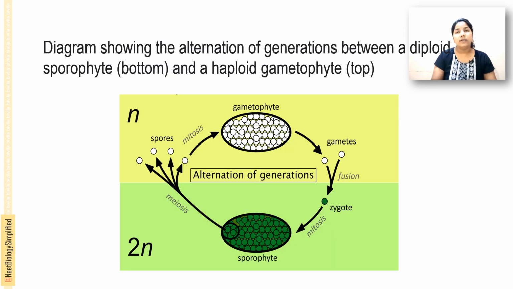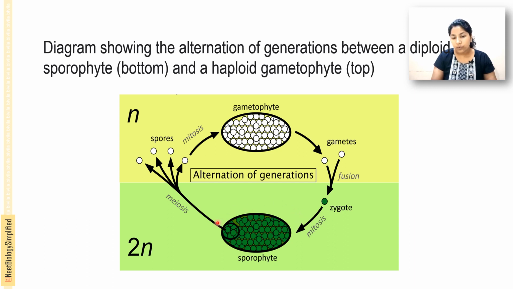Here is a diagrammatic representation of the alternation of generations. At the bottom you can see the diploid sporophytic phase, and the top part is the haploid gametophytic phase. The male gamete and female gamete fuse together to form a diploid zygote that undergoes mitotic division and forms the sporophyte.